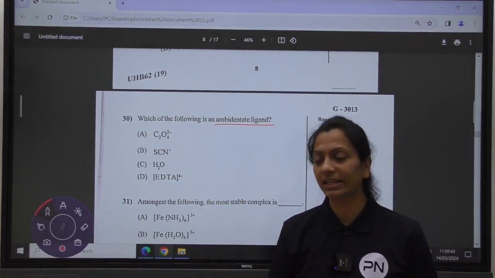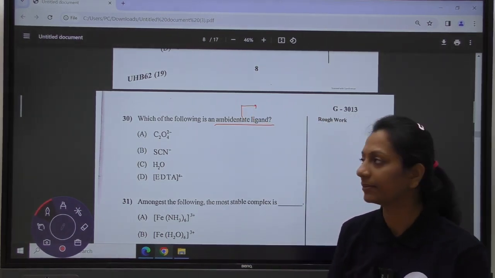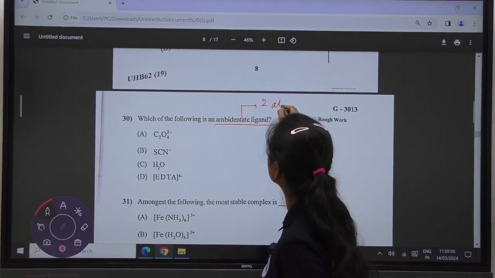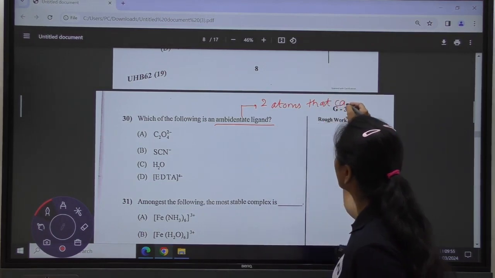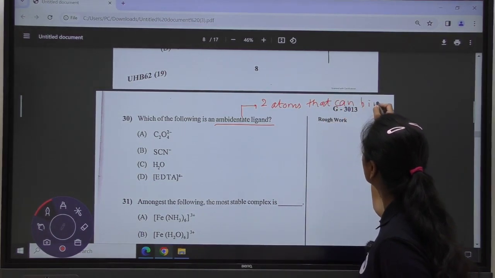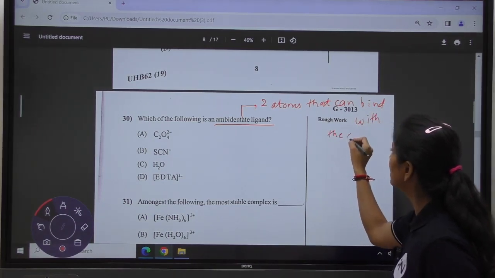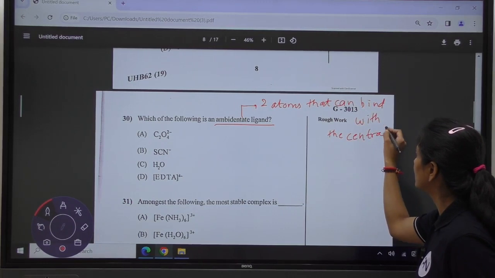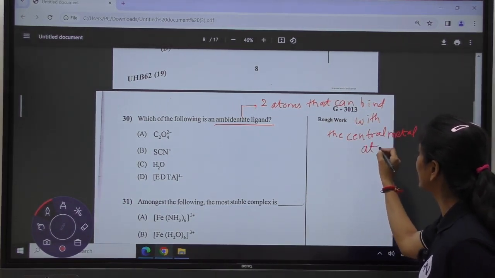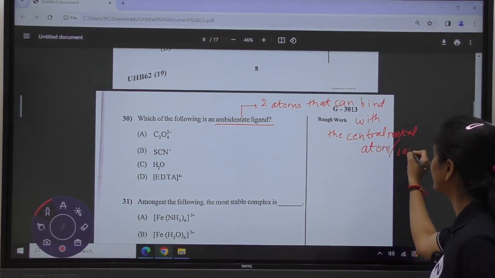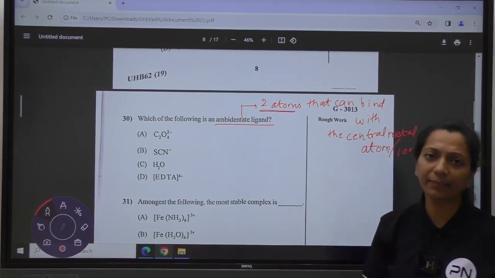Ambidentate ligands are those ligands which have 2 atoms that can bind with the central metal atom or central metal ion. So there should be 2 or more than 2 such atoms, and it is known as an ambidentate ligand.